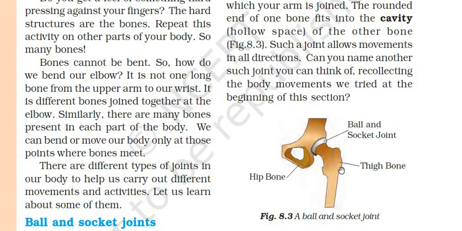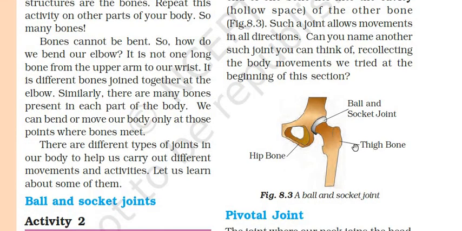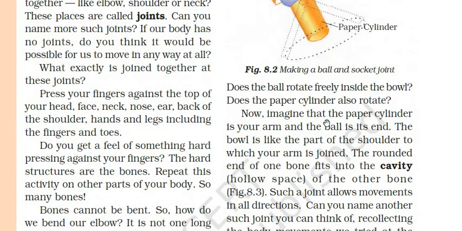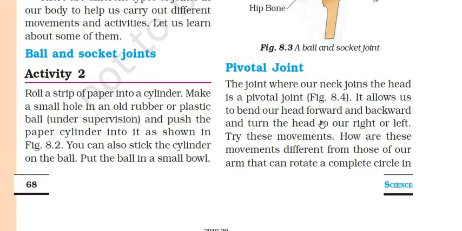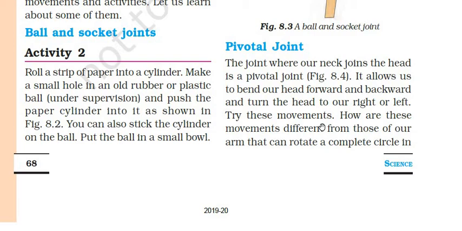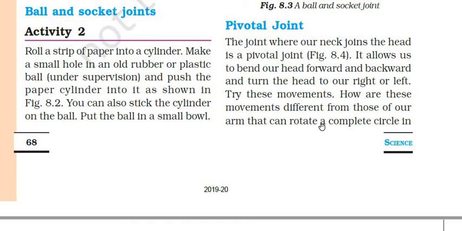The other one is a ball and socket joint where the thigh bone is attached to the hip, right? So this is how the ball and socket joint moves our shoulder and hand, and our leg from the thigh. Next one is the pivotal joint. The joint where our neck joins the head is a pivotal joint. It allows us to bend our head forward and backward and turn the head to our right or left.